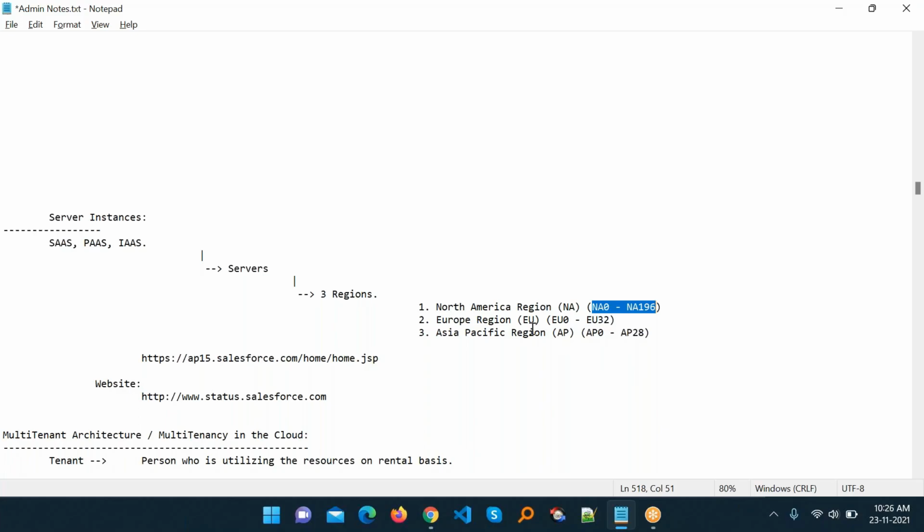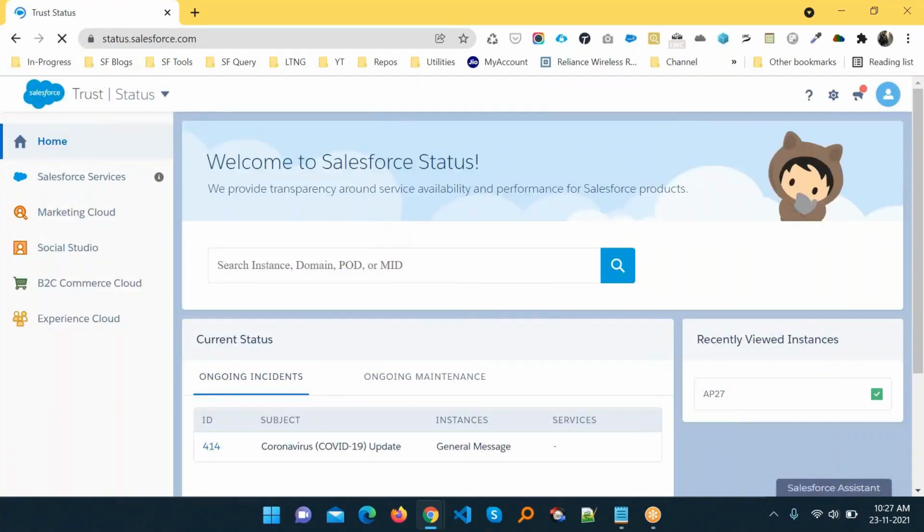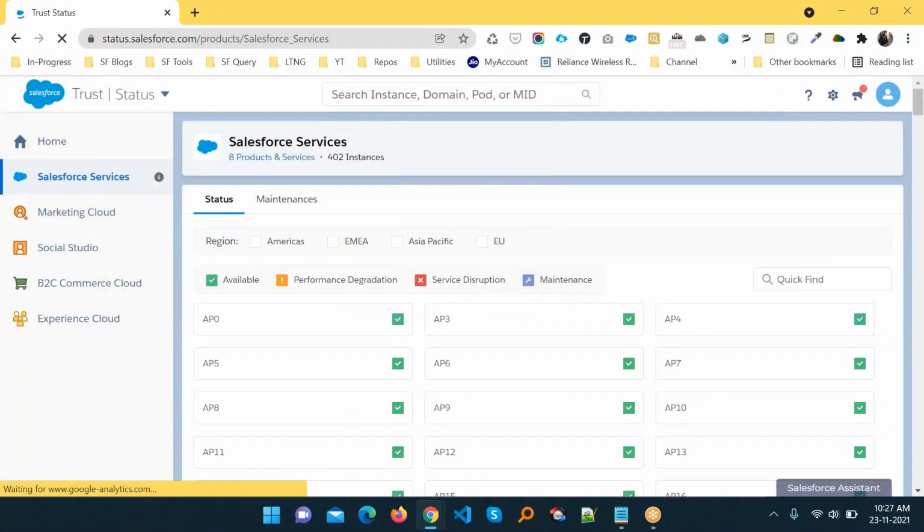You can check these things with the help of the website status.salesforce.com, right? Once you type this, you can check your server limitations, all the things we already discussed, but let me show you the ranges of the server.